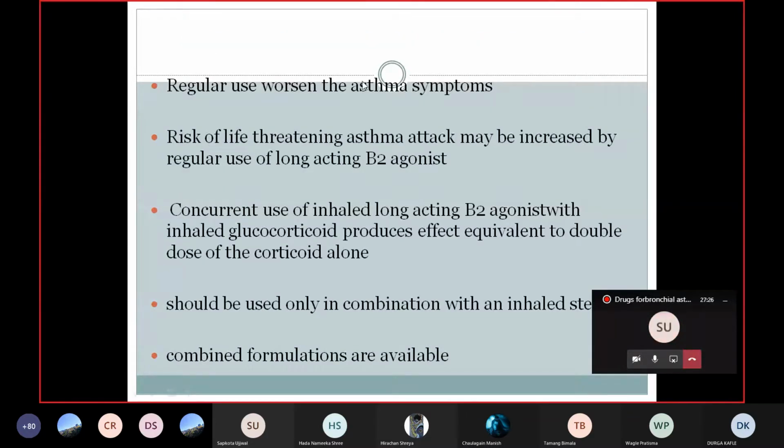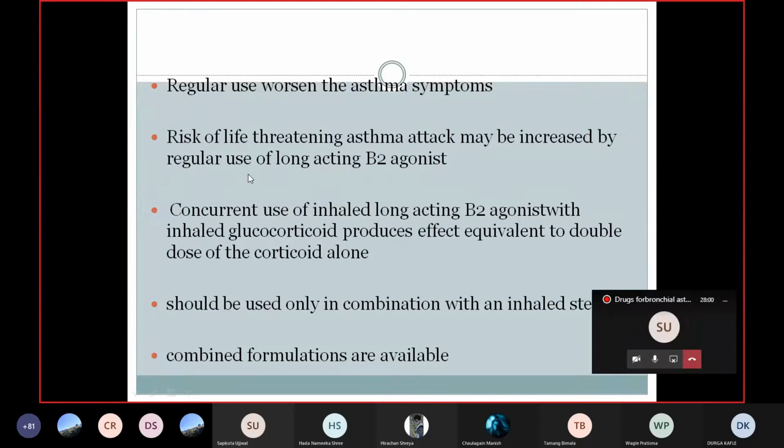Regular use of this drug worsens the asthma symptoms. That is the same as with the short-acting drugs because of the down regulation of the beta-2 receptors. So these drugs are also not used for a very long period. If we have to use them for the long term, we can combine them with other drugs, thereby decreasing the dose as well as the side effects of this particular drug. Risk of life-threatening asthma attack may be increased by the regular use of long-acting beta-2 agonist. So that is also a very important thing.